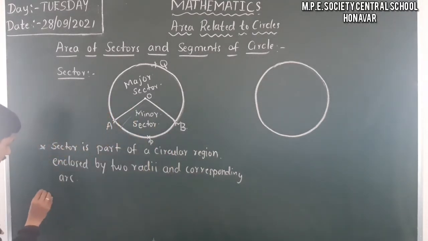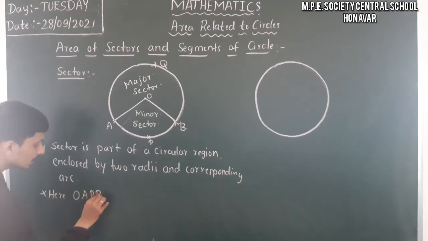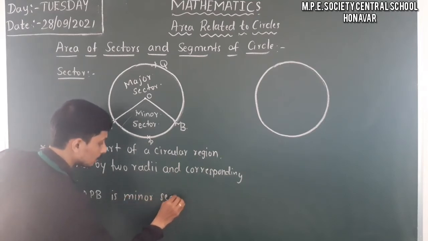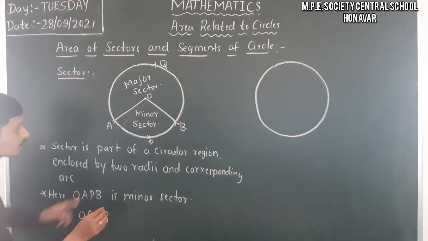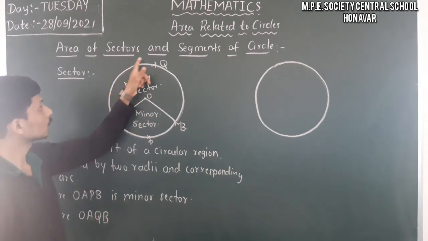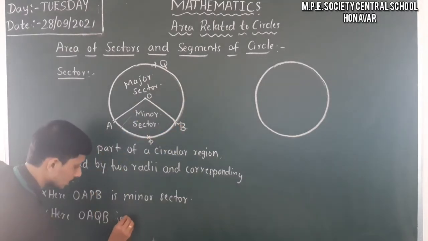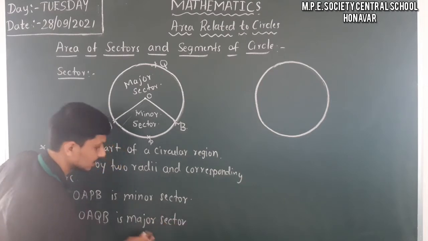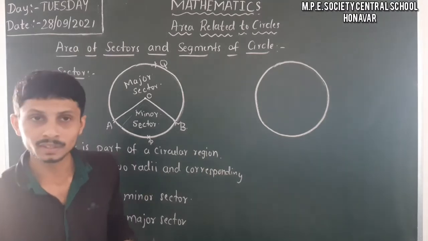That is, OAPB is the minor sector, and OAQB, that is this bigger one, is the major sector. Yes, this is the one. So this is nothing but a sector. So the idea of a sector is like this.